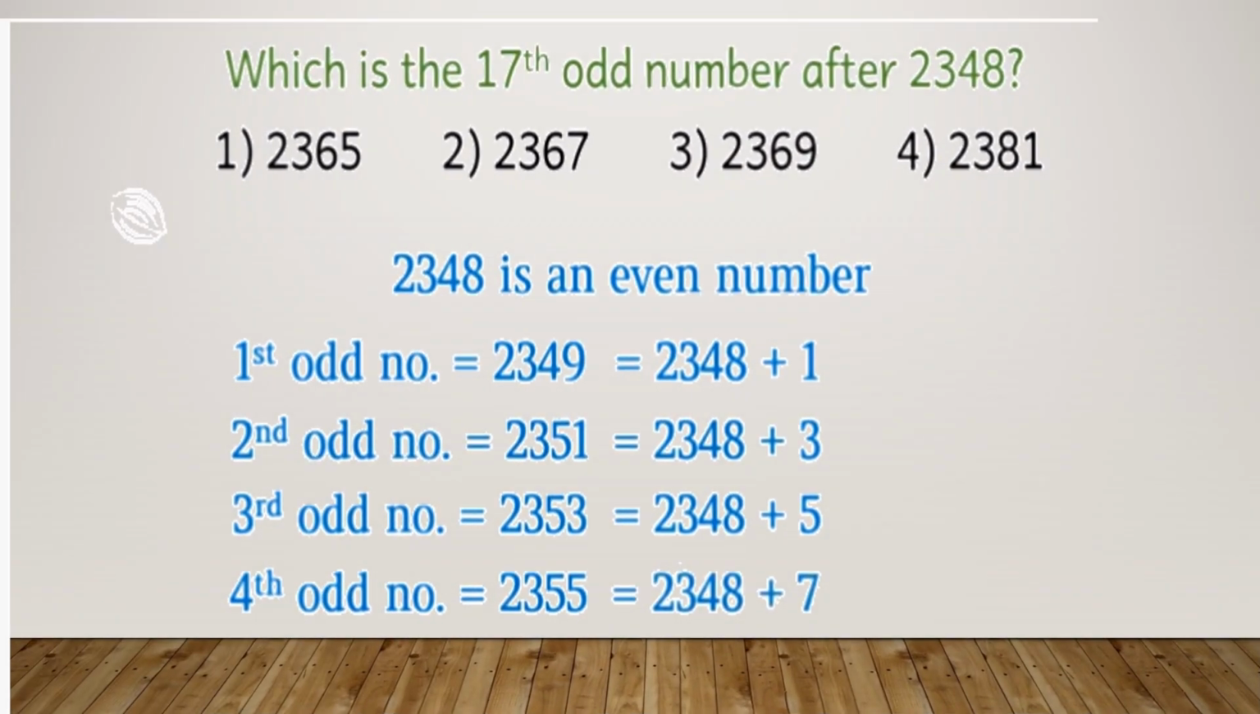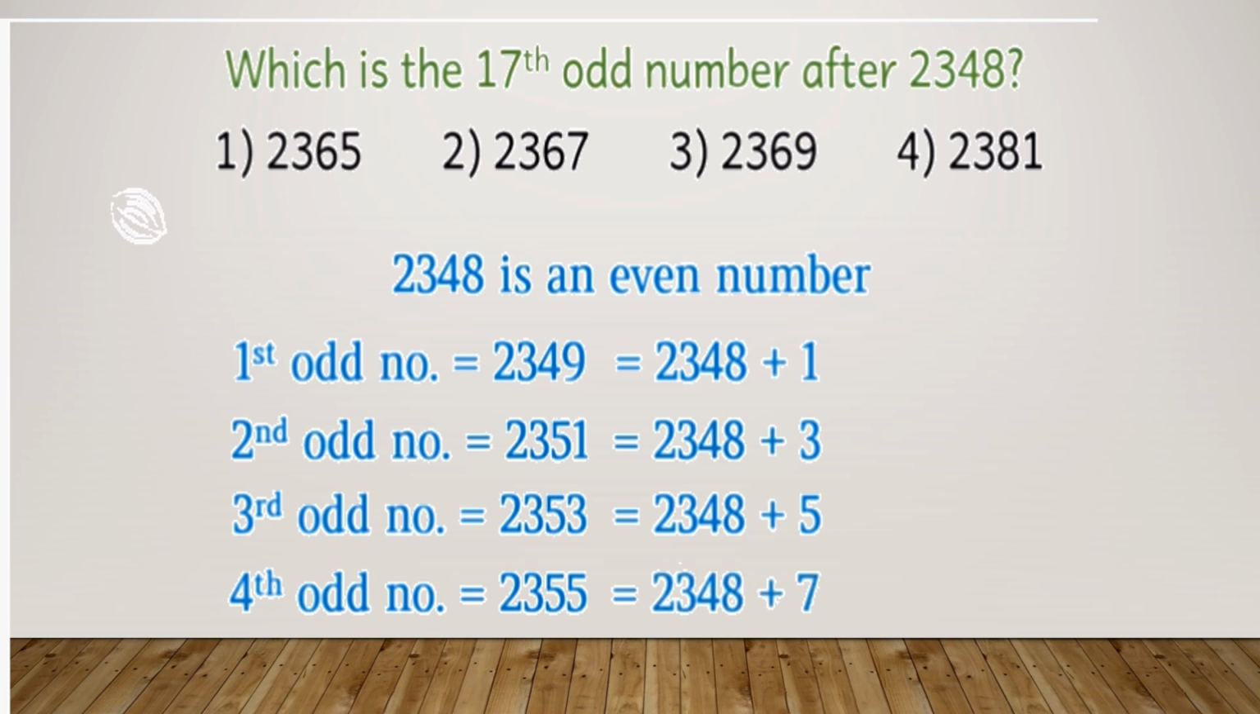Third odd number is 2353, where you are adding 5 to 2348. The next number, the fourth odd number. Okay, we're not talking about just the numbers, we're talking about the odd numbers. The first odd number after 2348 will be, after 48 comes 49, that will be an odd number.